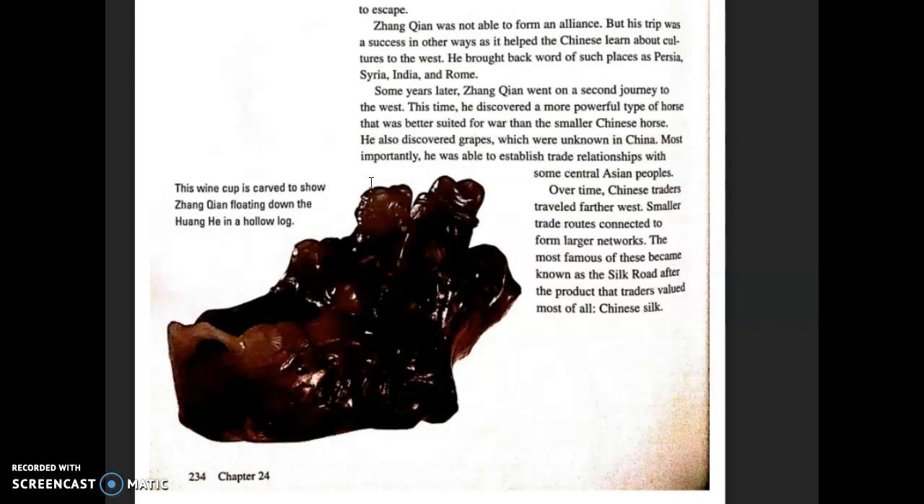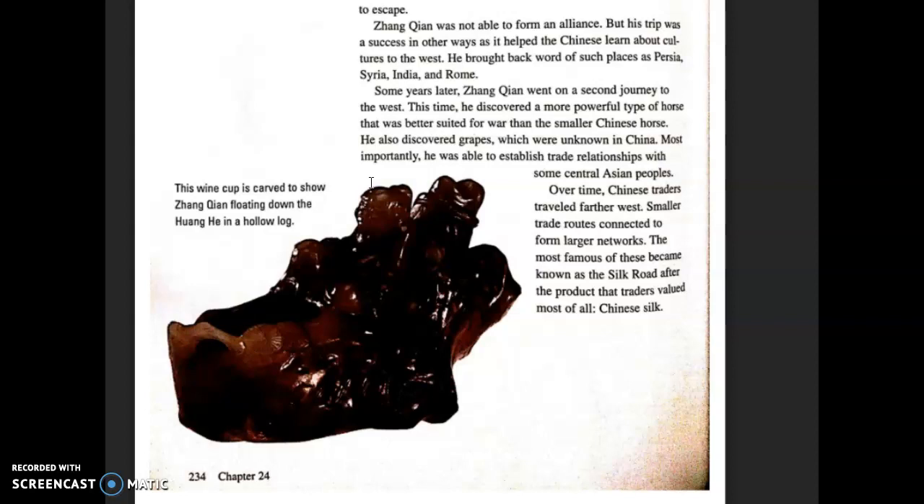Some years later, Zhang Qian went on a second journey to the west. This time he discovered a more powerful type of horse that was better suited for war than the smaller Chinese horse. He also discovered grapes, which were unknown in China. Most importantly, he was able to establish trade relationships with some Central Asian peoples.